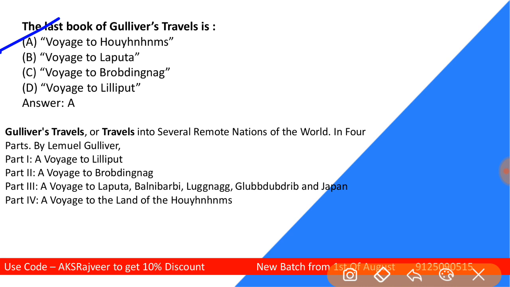You have 4 parts in Gulliver's Travels by Jonathan Swift. How many parts are there students? So 4 parts are there. And it is a depiction of the voyages of Lemuel Gulliver. The complete title of the work is Gulliver's Travels, or Travels into Several Remote Nations of the World. So this is the complete title of the novel.